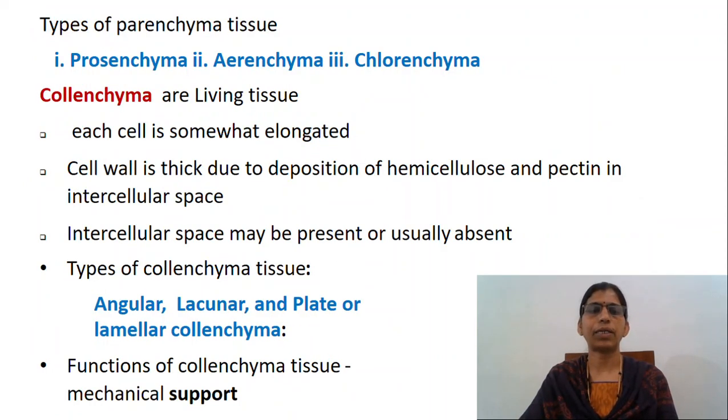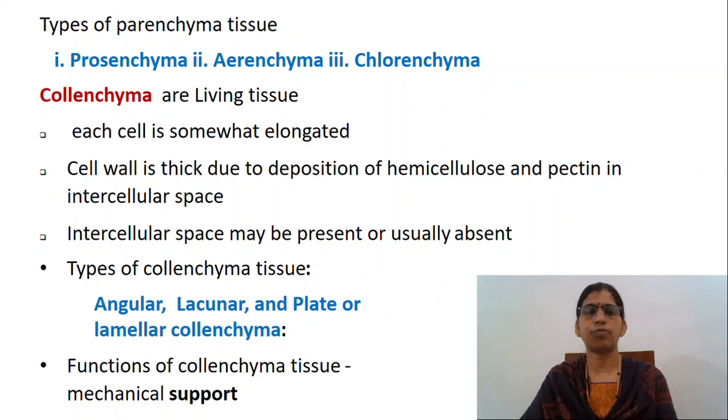The types of parenchyma tissue are prosenchyma, aerenchyma and chlorenchyma, and also idioblast. Prosenchyma is long and tapering parenchymatous cells present in some plants, example in pericycle. Aerenchyma is a type of parenchyma having large intercellular air spaces, example present in cortex of hydrophytes. Chlorenchyma is a parenchyma cell containing chloroplast, example present in palisade of leaves and helps in photosynthesis.